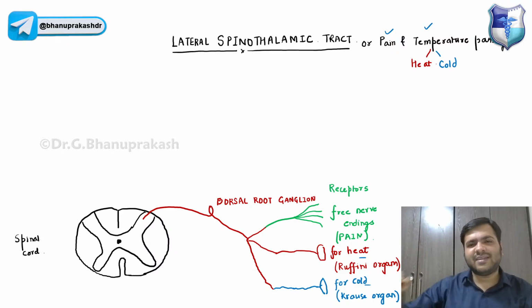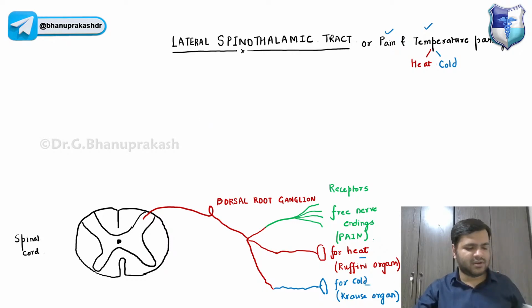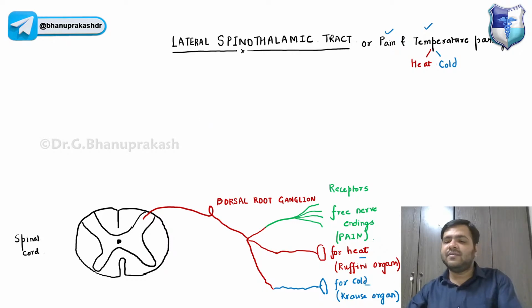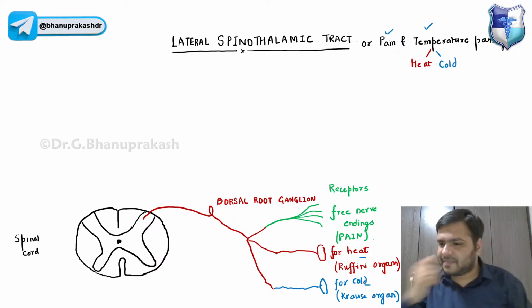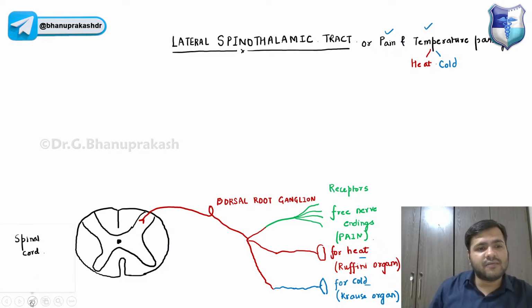I've just combined it to show you. For all the three, they have the same pathway. Yes, it is going to the gray matter. Very good, Azan. And in the gray matter, we have a nucleus. They are entering into the dorsal horn of the spinal cord. So this is the first neuron, which is taking the sensation from the receptor, and it is taking it to, yes, Osama, very good, the gray matter of the spinal cord.